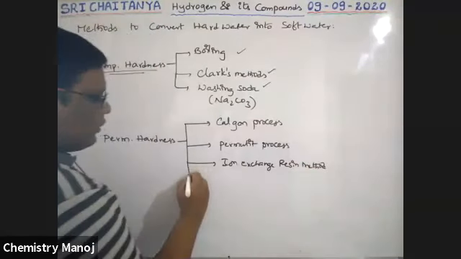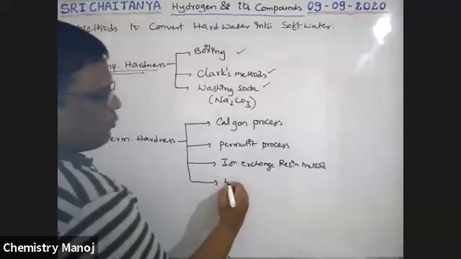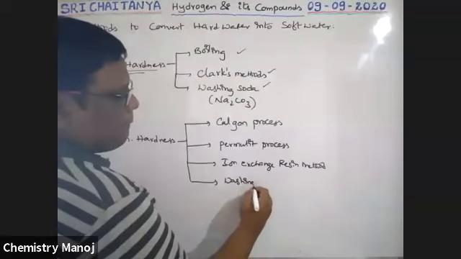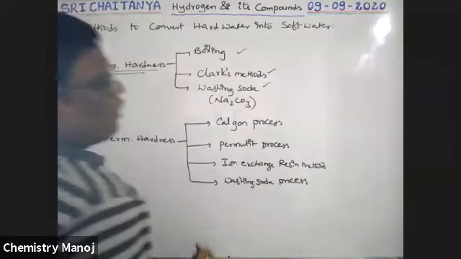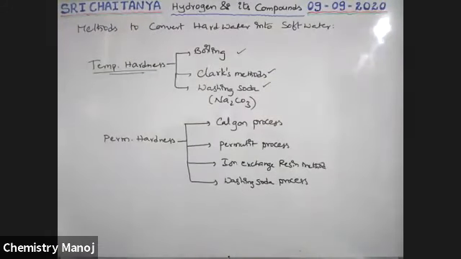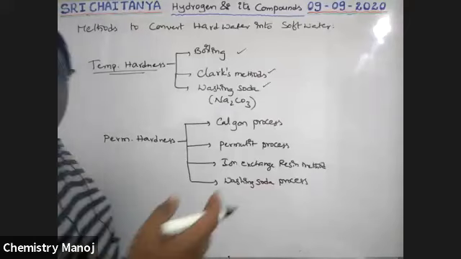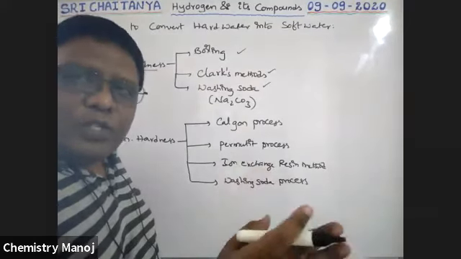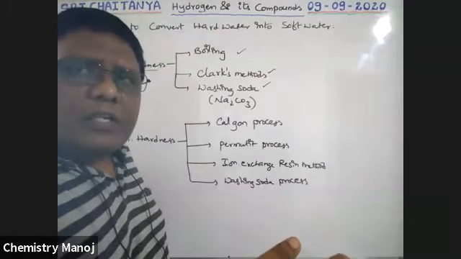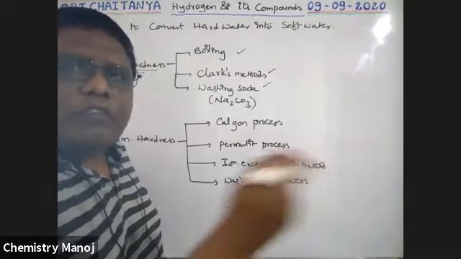And also the washing soda process. That means the washing soda process is also useful to convert permanent hard water into soft water. That's why Na2CO3 is used to convert both temporary and permanent hard water into soft water.